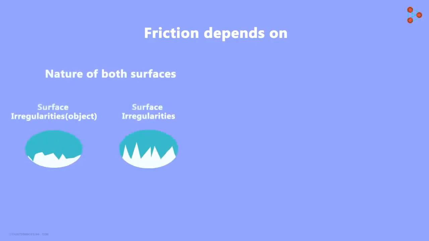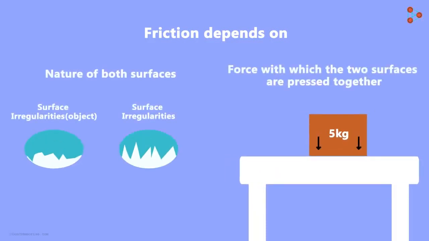So mainly, there are two things on which the force of friction depends: the nature of both surfaces and the force with which the two surfaces are pressed together.